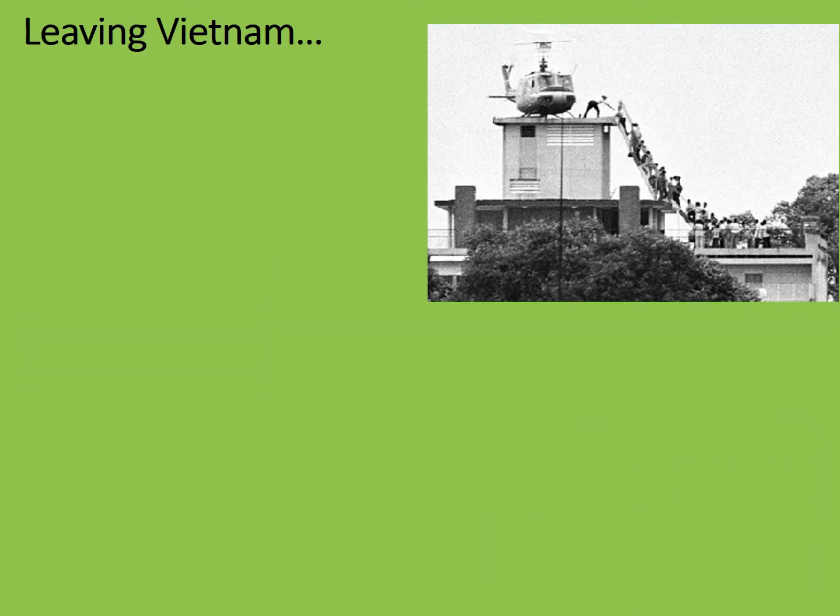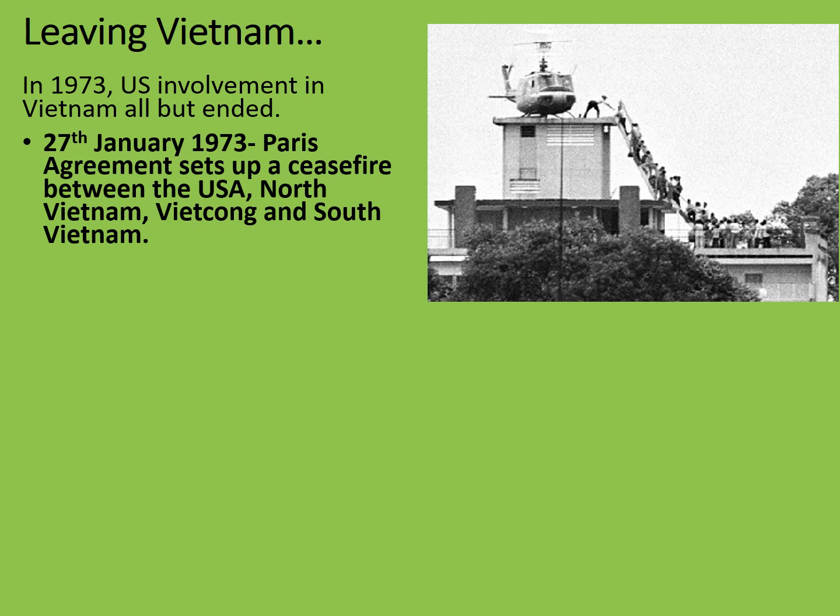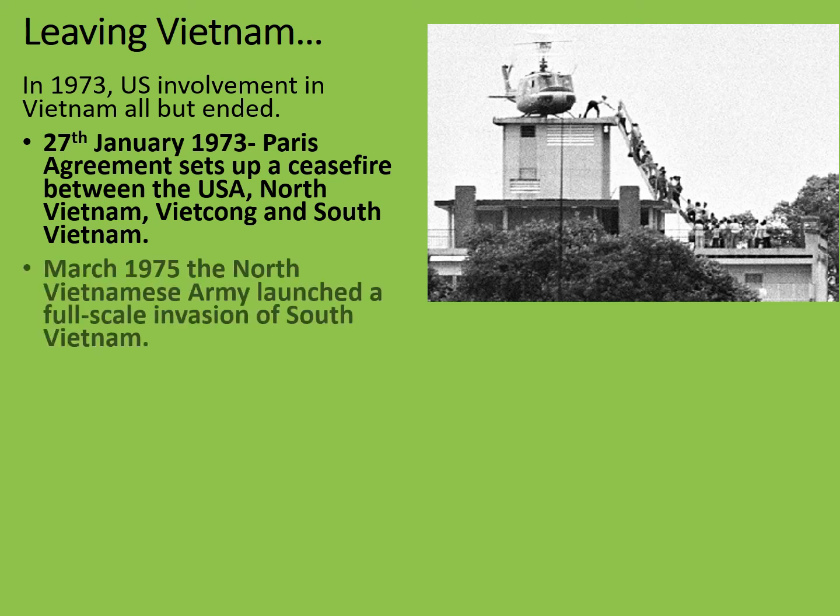Let's look at the process of leaving Vietnam and the very end of the war. In 1973, US involvement in Vietnam all but ended. On the 27th of January 1973, the Paris Agreement was signed. This was a peace treaty signed in Paris, hence its name. This set up a ceasefire between the USA, North Vietnam, the Viet Cong and South Vietnam. In effect, this ended the war. However, all was not as it seemed.